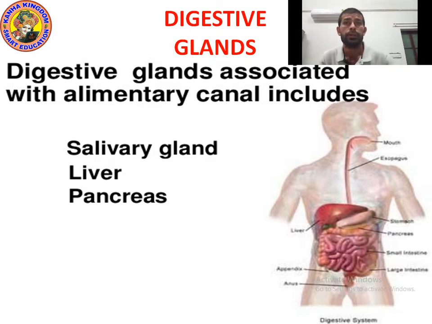Okay. So you know kids, digestive glands are associated with the alimentary canal. They work along with the alimentary canal. Alimentary canal means digestive tract. So there are three digestive glands: salivary glands, liver, and pancreas. Now let's move on to the next point.